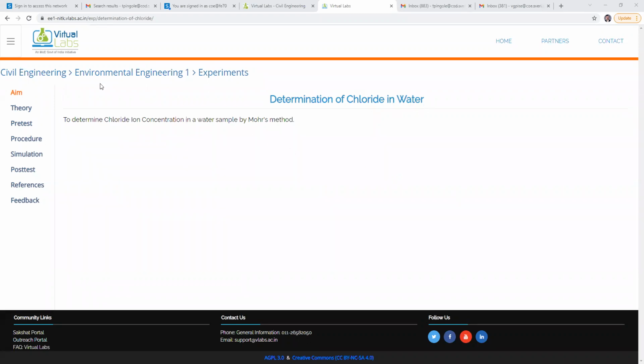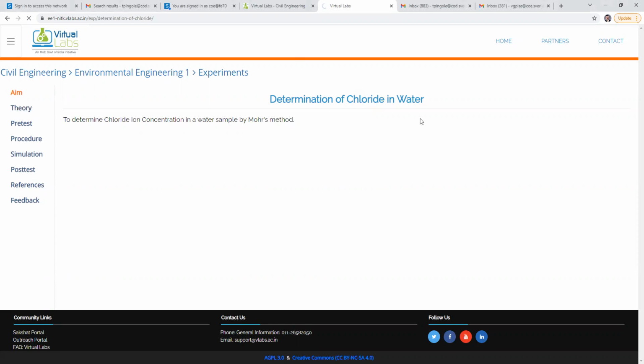So the aim of the experiment is to determine chloride ion concentration in a water sample by Mohr method. As we know, water has chloride ions, also calcium ions, magnesium ions. Water has ions like cations, anions, and also salts.